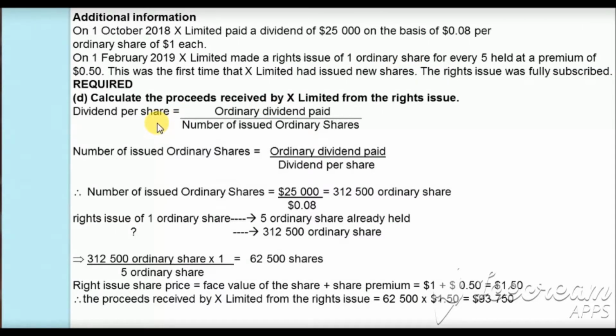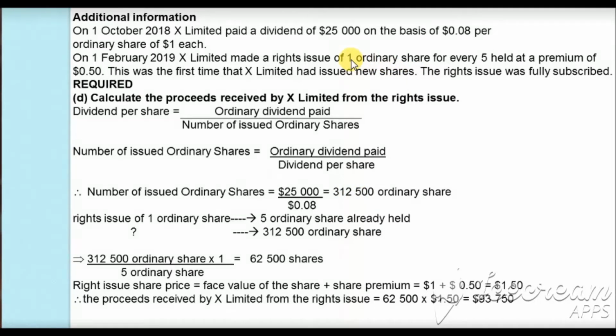So for this we have the formula that dividend per share is equal to ordinary dividend paid divided by the number of issued ordinary shares. So when we transpose this, number of issued ordinary shares is equal to ordinary dividend paid divided by dividend per share. Here the ordinary dividend paid is $25,000 divided by dividend per share, which is given as 8 cents or $0.08. So the number of ordinary shares issued will be $25,000 divided by 8 cents, which will be 312,500 ordinary shares.